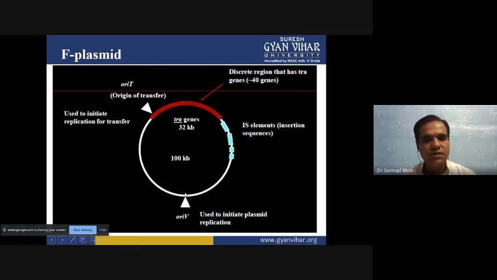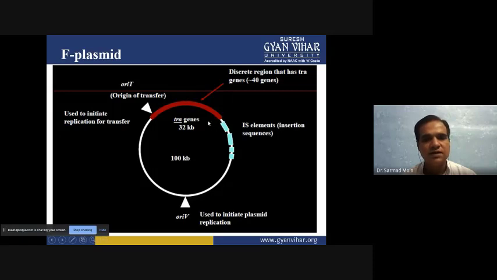So after the plasmid is transferred from donor to recipient, replication will start again from this point. And ORIT is the origin of transfer. So when the transfer starts, the DNA will form a nick, and the removal of the second strand will start from here.